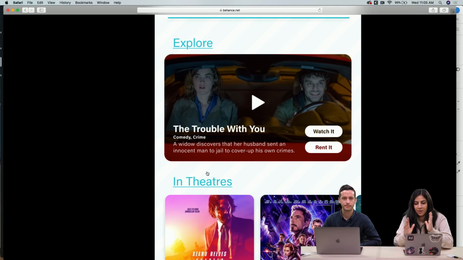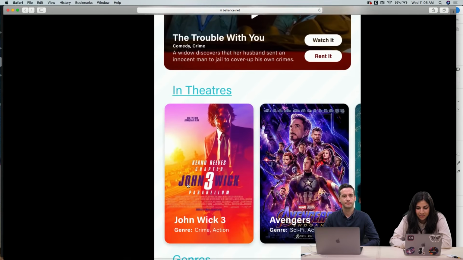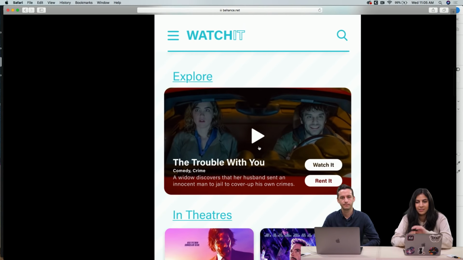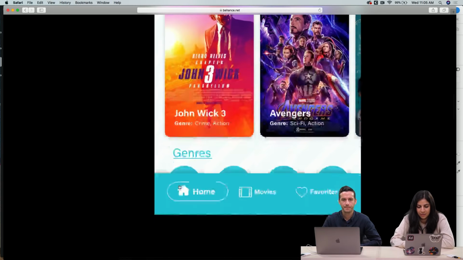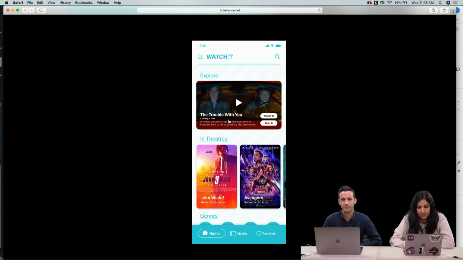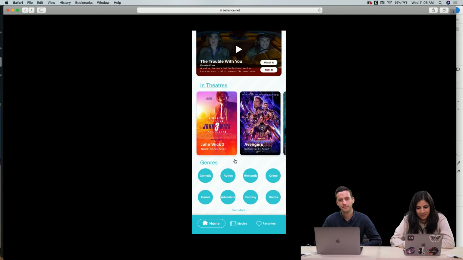Yeah, I think a card would look cool, kind of similar to what you were designing. And you have these strong rounded corners too, which really would lend themselves nicely to a card type layout. Yeah, great. Cool. I like how this is a different shape than what you have in theaters. It kind of separates that, which is nice. And then I like how you included this little thing peeking out so you can kind of know to drag through. Yeah, really nice alternative to using the dots that are so standard. It's just showing that there's a little bit off screen.